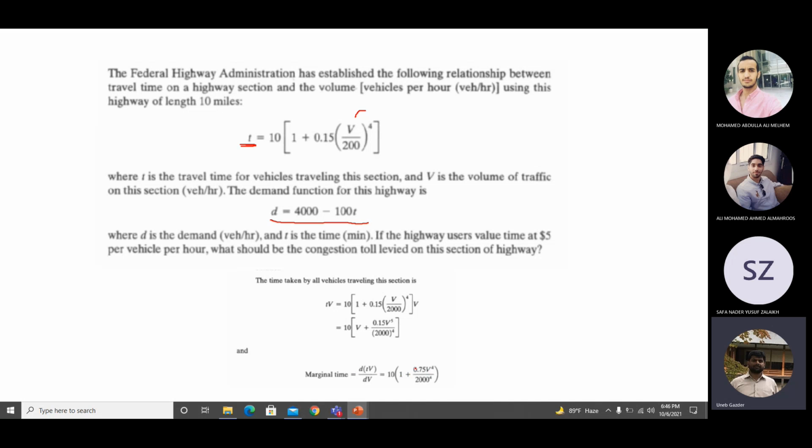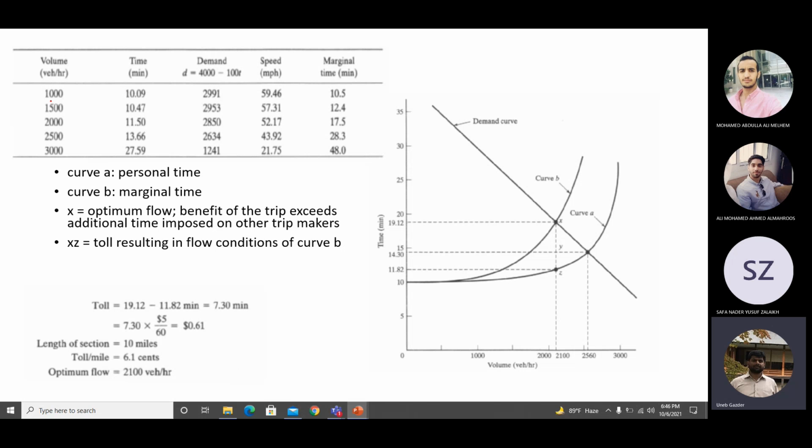This is the marginal time. Okay, so now you can plot a curve between time and volume. You can plot the curve for average travel time, and you can plot the curve for marginal travel time. You have the equations for both of them.